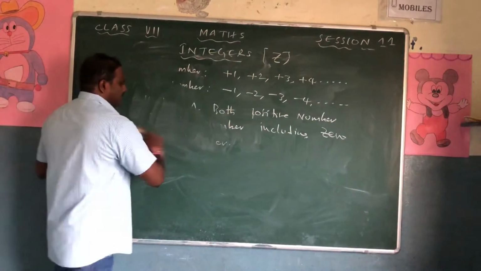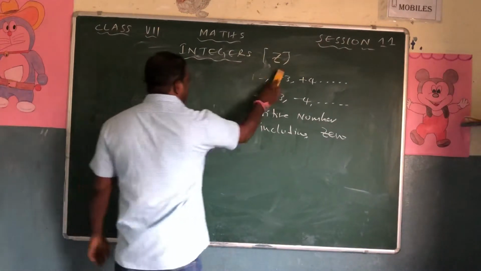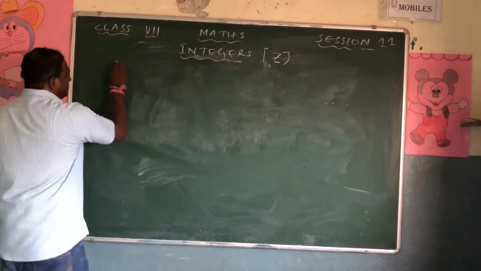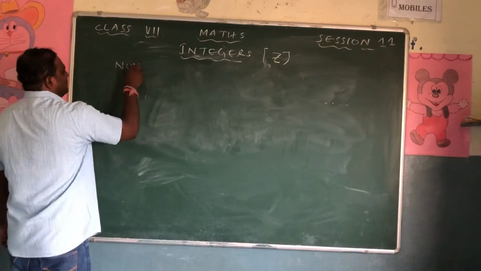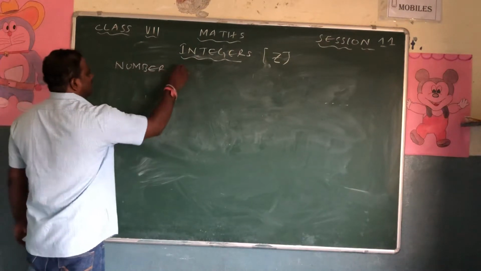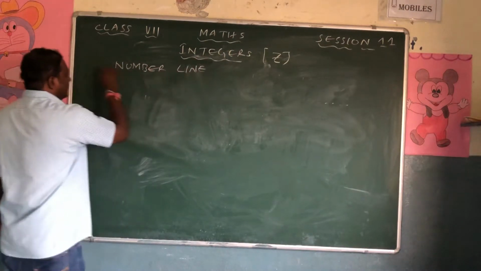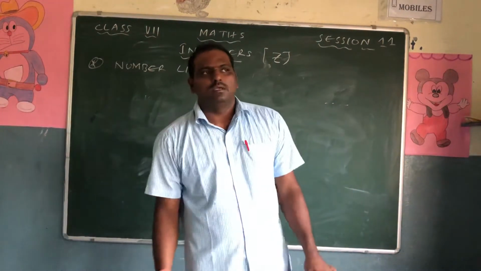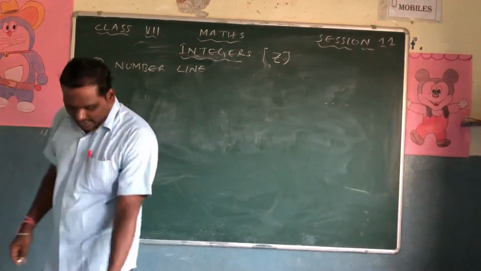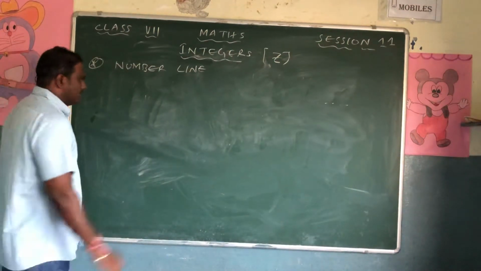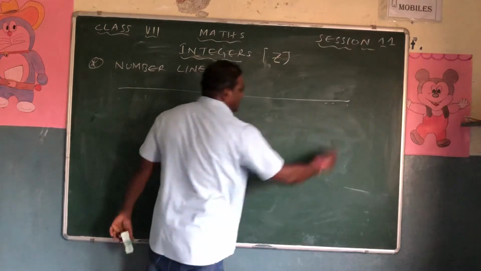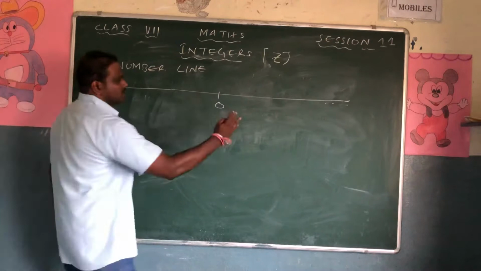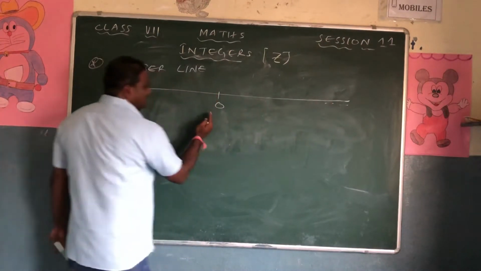Now, very important one. Whenever you get integers, you have to remember one point. What is that? Number line. Very important one. And you will have some questions in your 6th class also. Of course, it was discussed there. Once again, I will explain how a number line will be. A number line will be in a straight line. In the middle of that, you have to write a 0. So this is called the right side and this is called the left side.